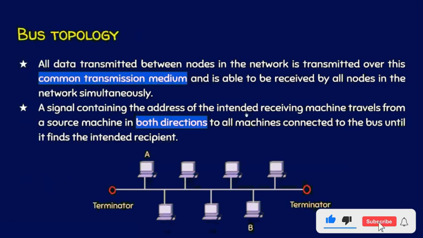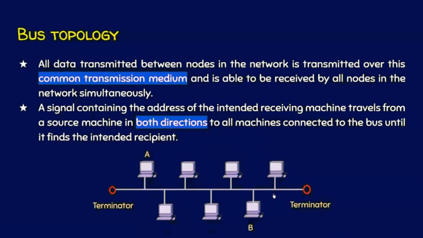Bus topology. In bus topology, there is a common transmission medium and all nodes are connected to this transmission medium. Suppose node A wants to send some data to node B, it can send the data over this transmission medium and all nodes will receive this transmission, that is the data.